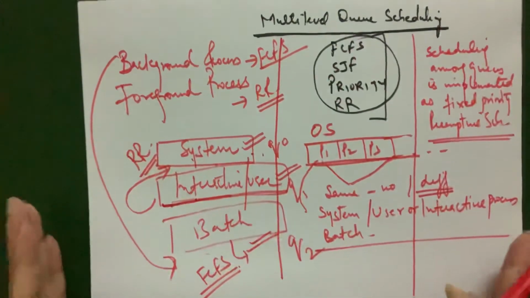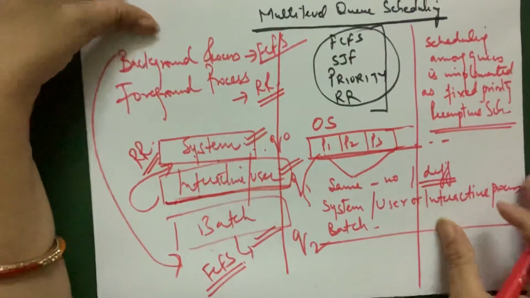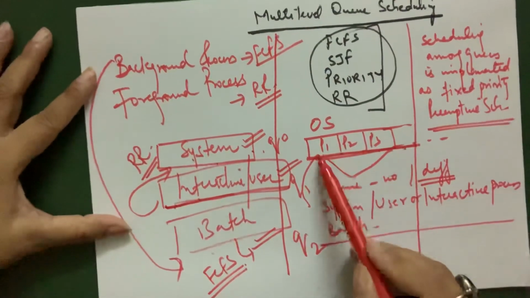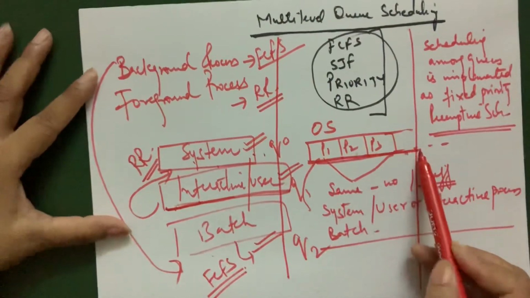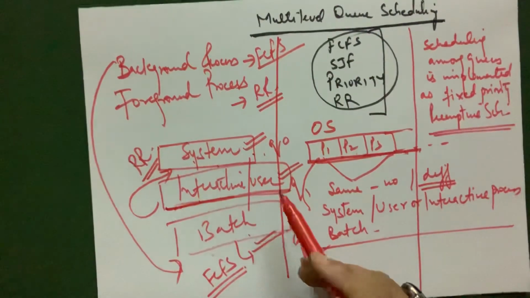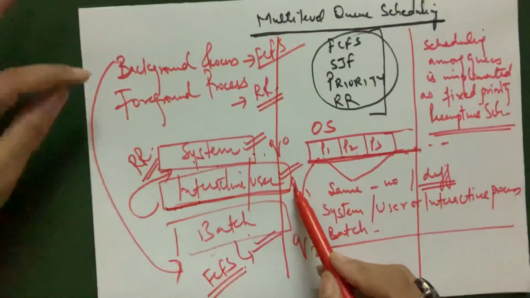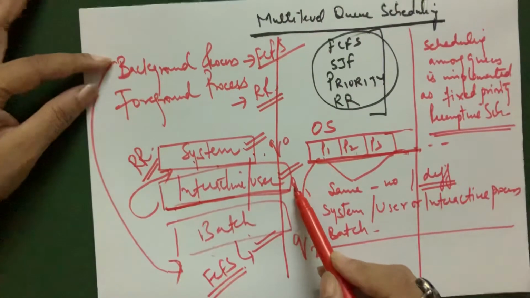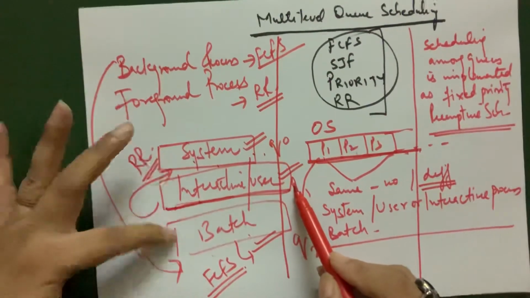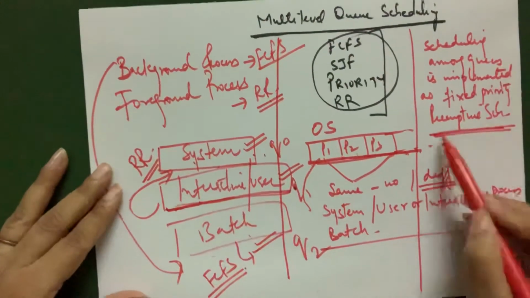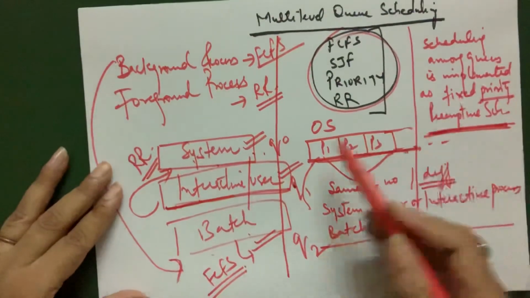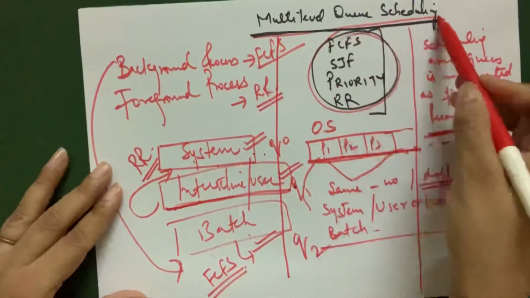So to summarize, we maintain the multi-level queues to run different types of processes because the processes are different. They are not the same. To run these different processes, we maintain different queues, and the type of process will decide which algorithm to run. For example, background processes use the FCFS algorithm. Foreground processes, for example system processes, use the round robin algorithm. To switch between these queues, we use priority preemptive scheduling. So all these algorithms are important and they are being used in multi-level queue scheduling.